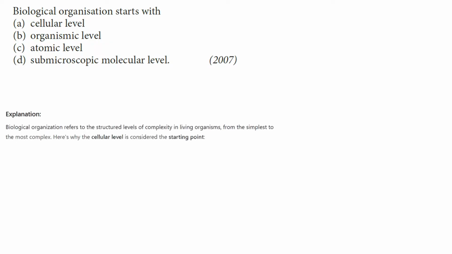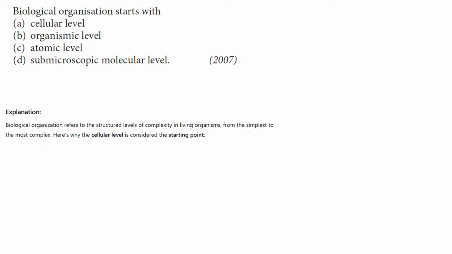Biological organization refers to the structural levels of complexity in living organisms, from the simplest to the most complex. Here's why the cellular level is considered the starting point.